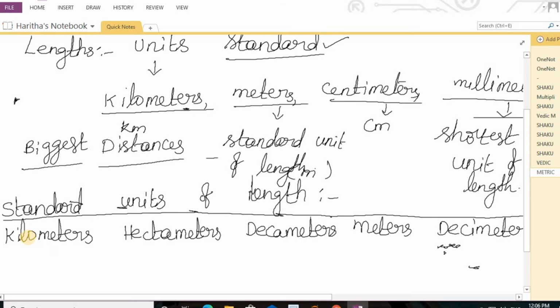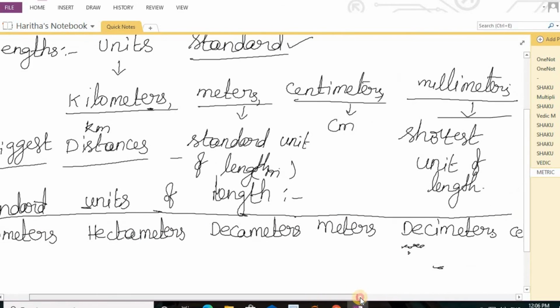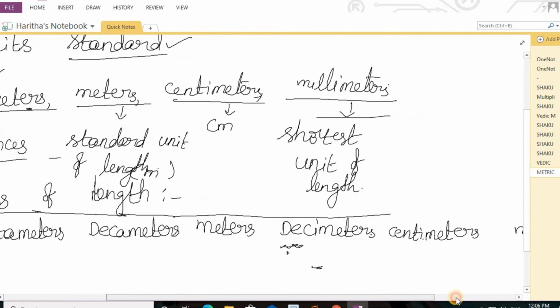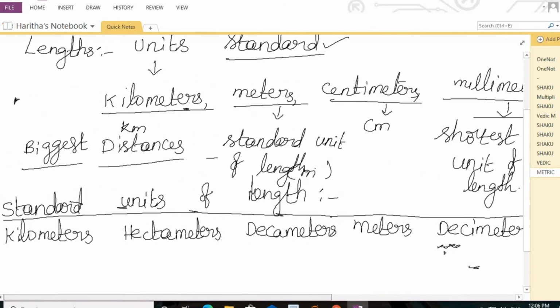Okay, so now we will see the table properly. The biggest unit, we all know that, is kilometers, and then hectometers, decameters, meters, which is the standard unit, decimeters, centimeters, and millimeters. So from kilometers to millimeters, now I'll write in the short form, then we can see all those things carefully.